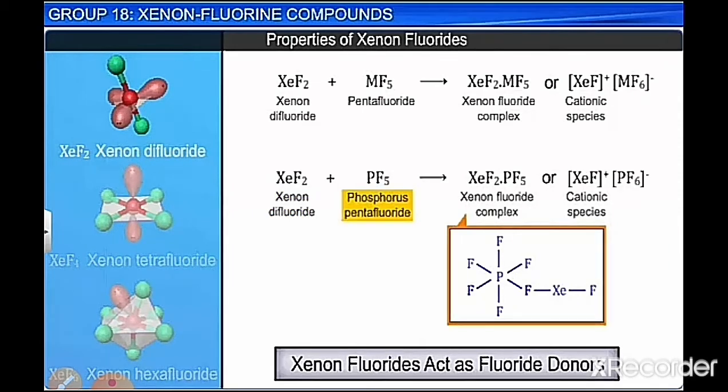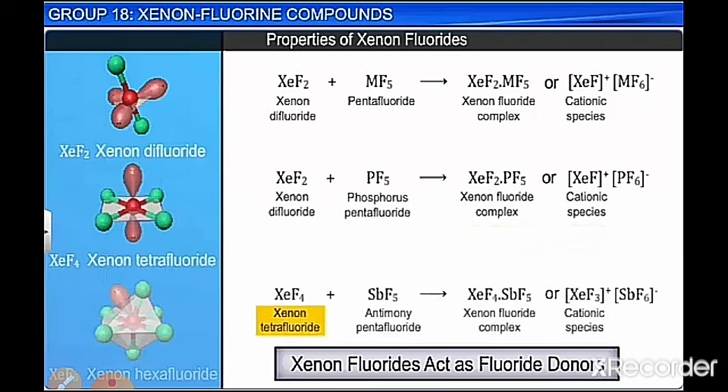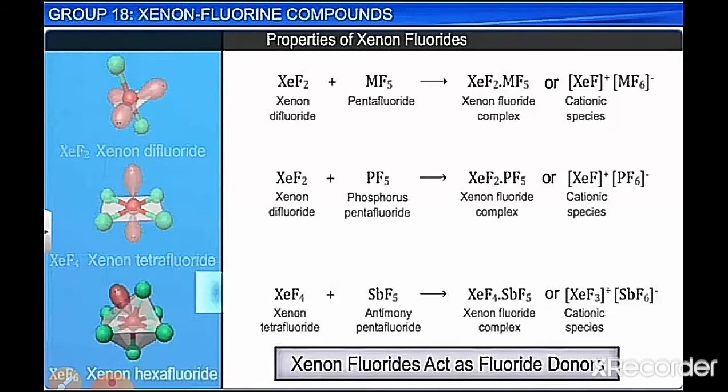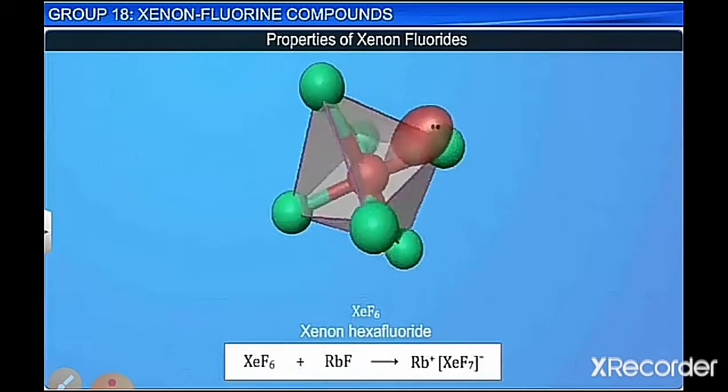So XeF2, when you react with PF5, you get XeF plus and PF6 minus, and they act as fluoride donors. XeF4, when you react with SbF5, you get XeF3 plus SbF6 minus. So they release fluorine, so they are fluorinating agents.